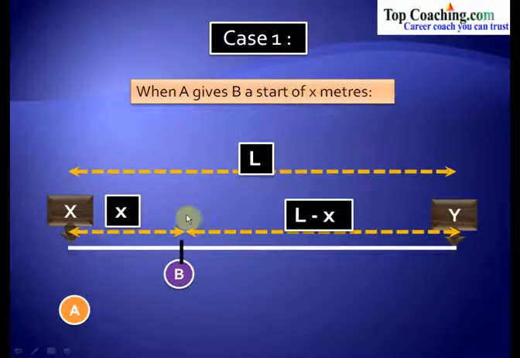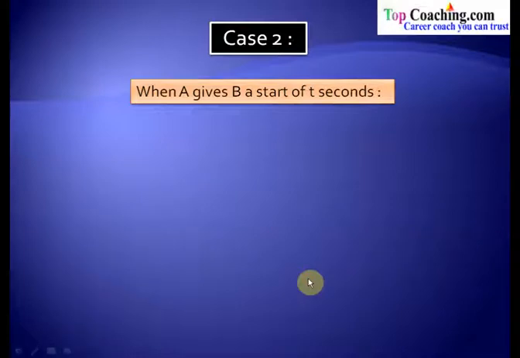Now this is what this statement means. When A gives B a start of x meters, it means that B is standing x meters ahead of A. A is standing at the initial point, so B's starting point would be x meters ahead of the initial point. And so the distance B has to travel becomes L minus x, whereas the distance A has to travel is L. So we can definitely see that A has given B a privilege.